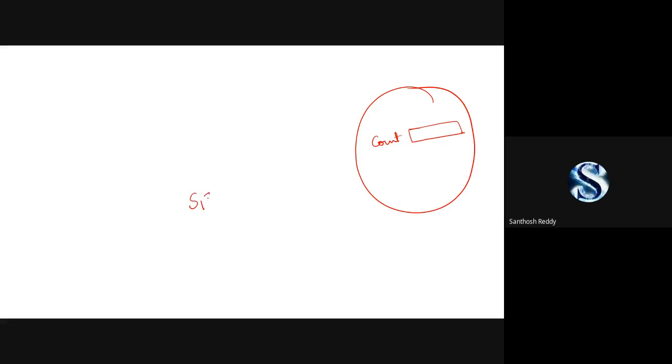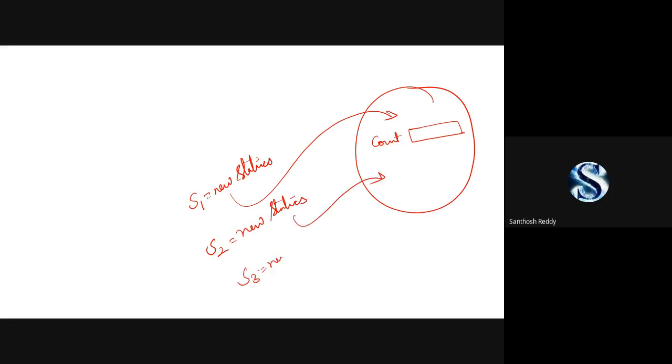When I make use of S1 is equal to new statics class, this will refer to the same count variable. When I refer S2 is equal to new statics, it refers to the same class. S3 is equal to new statics, it refers to the same class count variable.